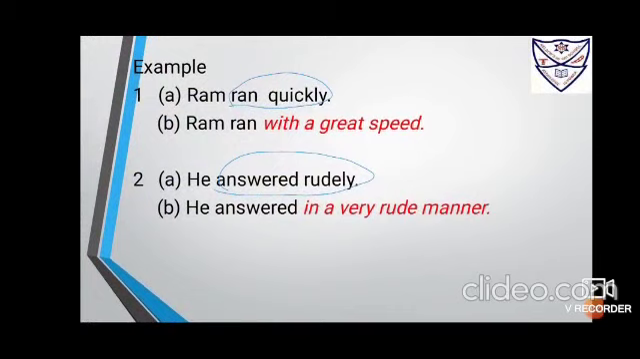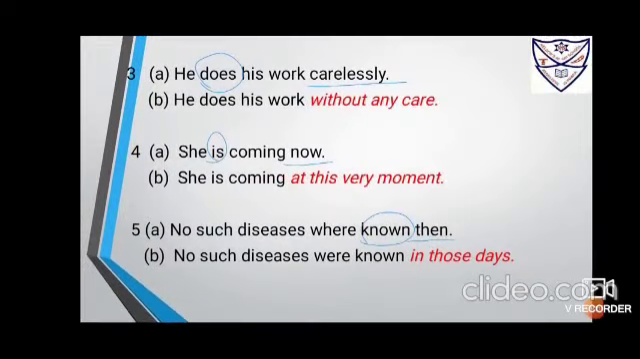Now next, the example statements. Ram ran quickly. How did Ram run? Ram ran with great speed. Quickly means with great speed. He answered rudely, shows manner. How did he answer? Rudely, in a rude manner. So he answered in a very rude manner. Next, he does his work carelessly. How does he do his work? Very carelessly, so you can write without any care. So without any care is an adverb phrase that modifies the verb does. He does his work without any care.